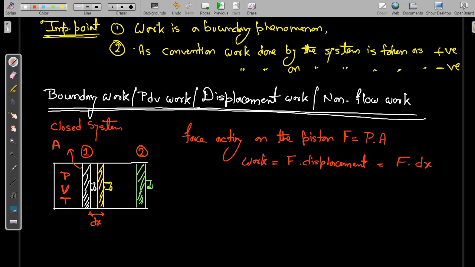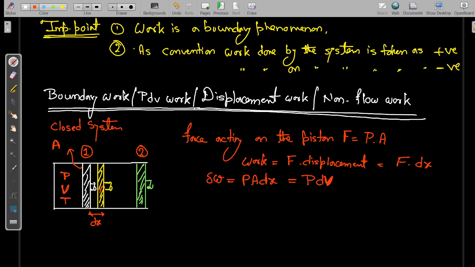F we can replace with pressure into area. So the work del W, to displace the piston from position 1 to some intermediate position shown by yellow color, will be P into A into dx. We all know that area into length is volume, so we can write it as pressure into dV. Don't write it as a small letter v.